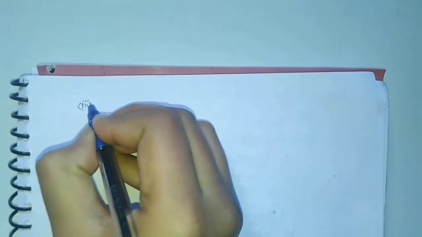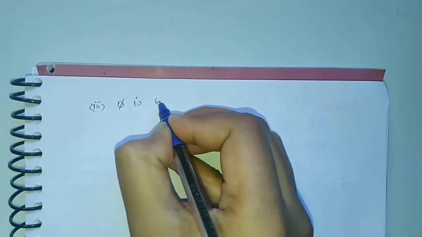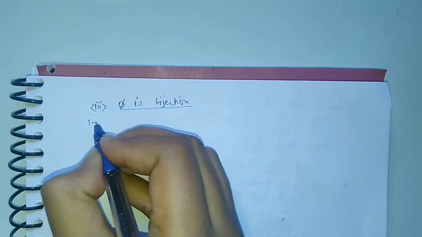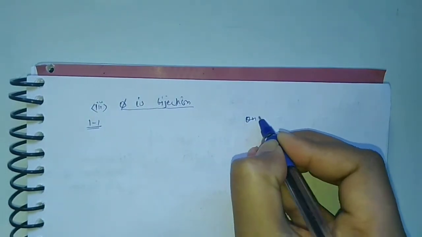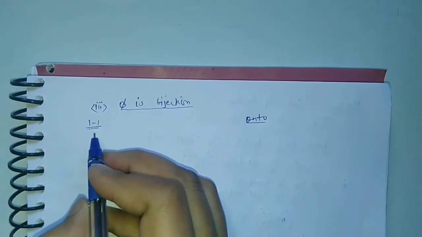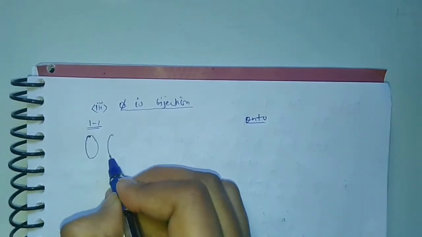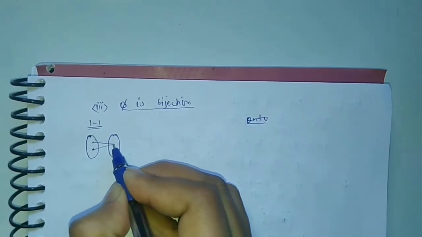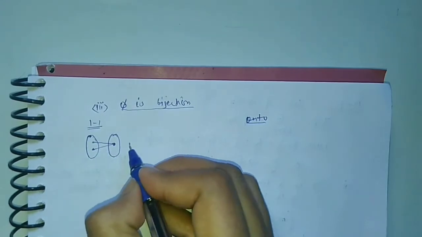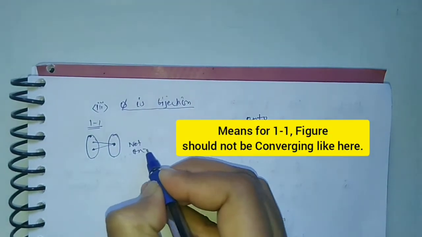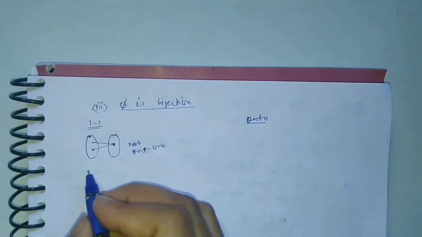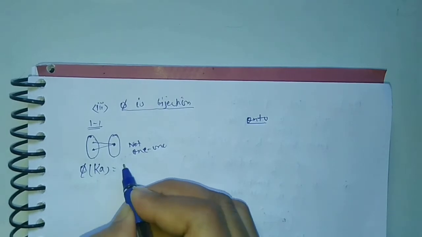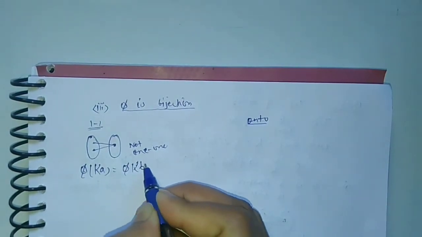So in the third step we have to prove that phi is a bijection. First we will prove that it is 1-1, and then we will prove that it is onto. We know that if for any two elements from the domain the image is the same, then this is not 1-1. So let the two images be equal, that is phi Ka is equal to phi Kb.